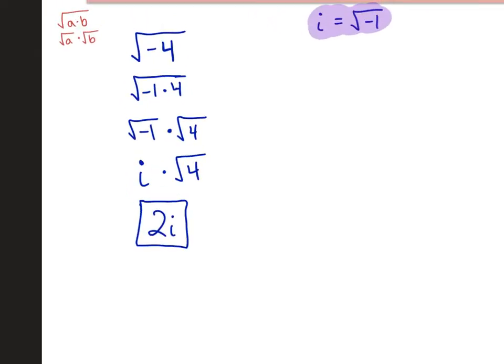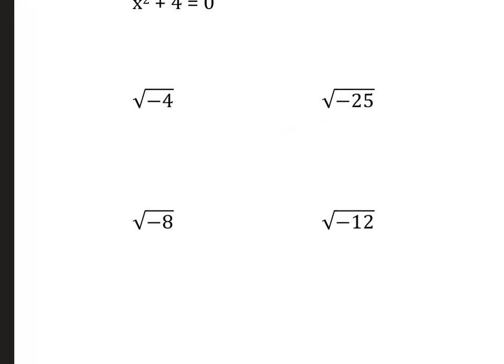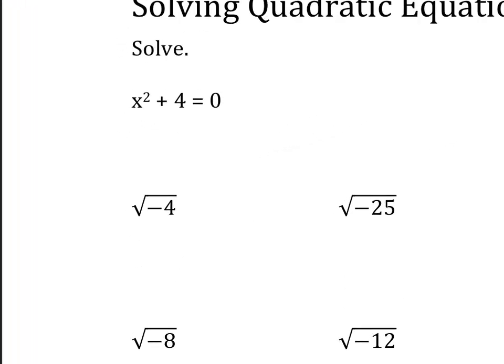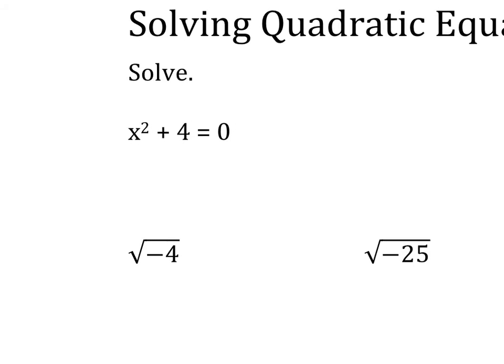And just so you know, I don't expect you to show everything I just showed, every step. I showed all those because I want you to see exactly where this i came from and what happened to the negative. Here's what I would expect you to show. We'll take this in the context of a problem. x squared plus 4, so subtract 4. x squared equals negative 4. And then square root to get rid of the squared. So x equals the square root of negative 4.